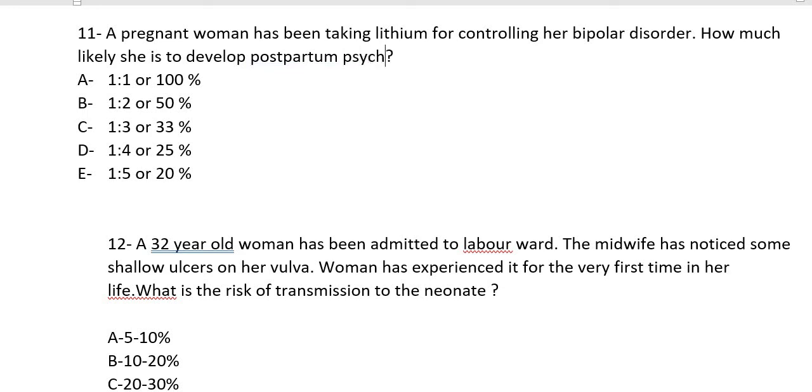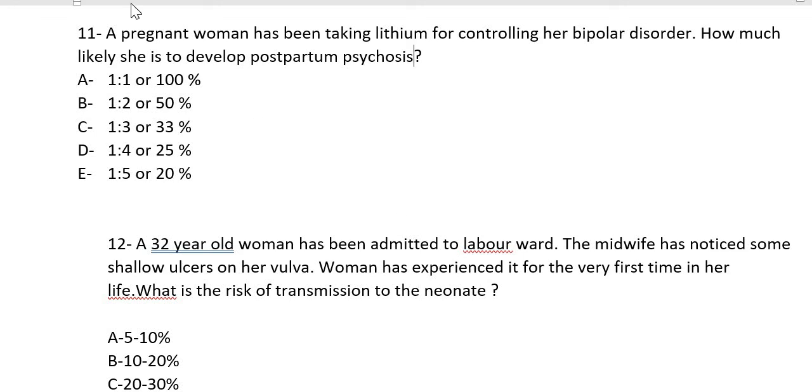So how many of them are going to develop psychosis? The risk is 1 in 4. That is the chance of developing psychosis. And if they ask you about the same patient, the answer for this question is D.